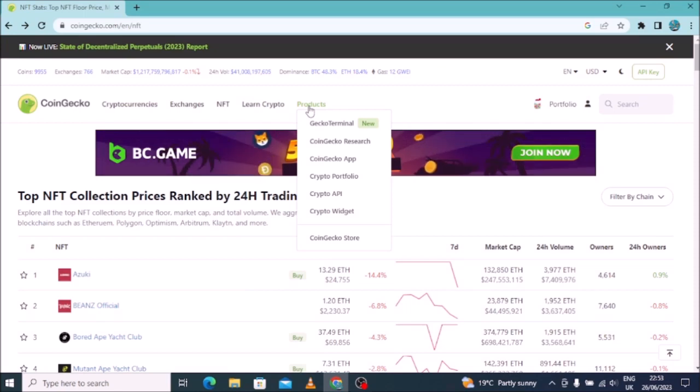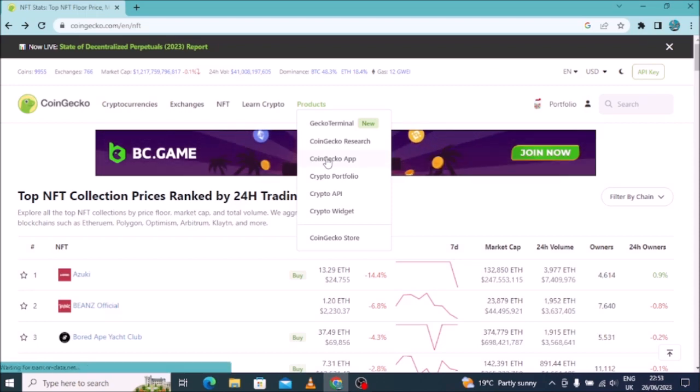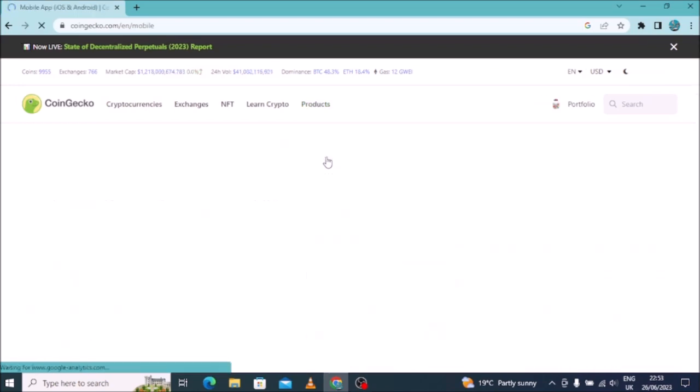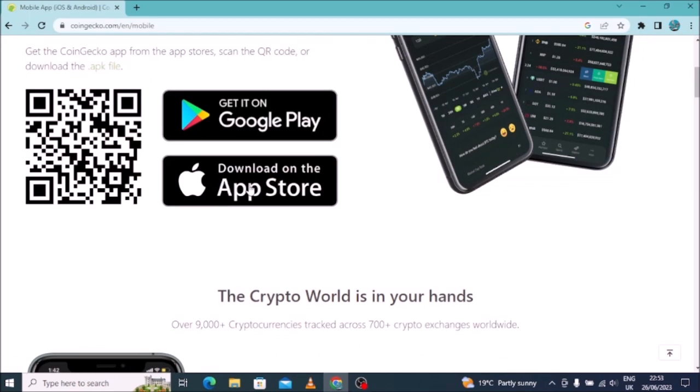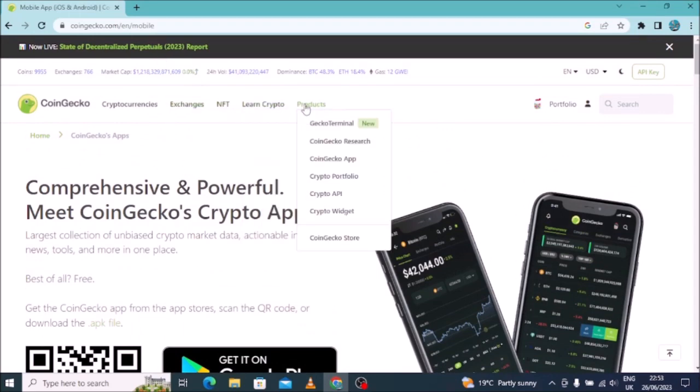So when you come to products, you find a lot of things. There is Gecko Terminal, there is Coingecko Research. If you want to do research with Coingecko, you can click there and do your own research. If you want the app for Coingecko, I mean Coingecko on your phone, you can get it from here. When you click on it, you can see that you can get it for iPhone, and get it on Google Play for Android. So that's how you can get it.